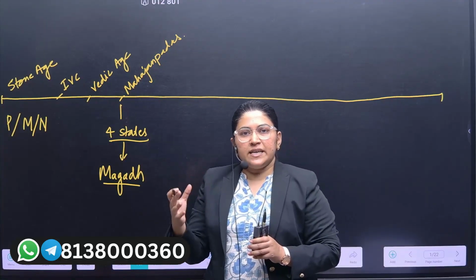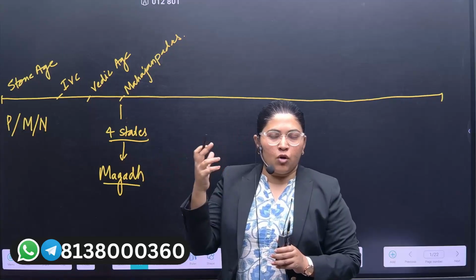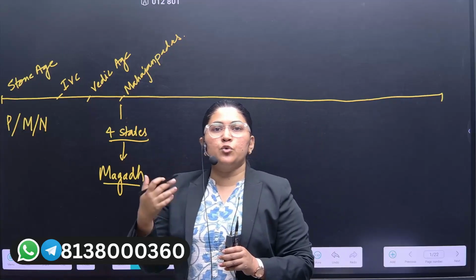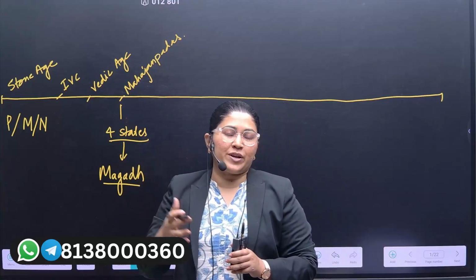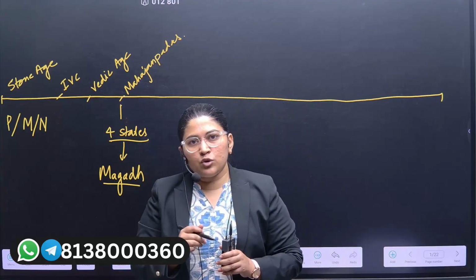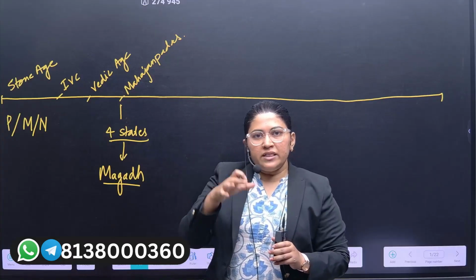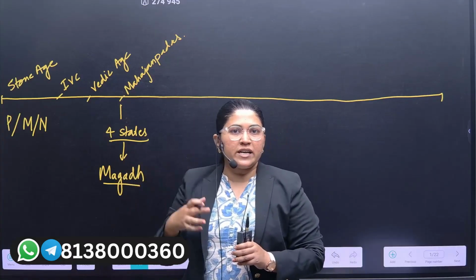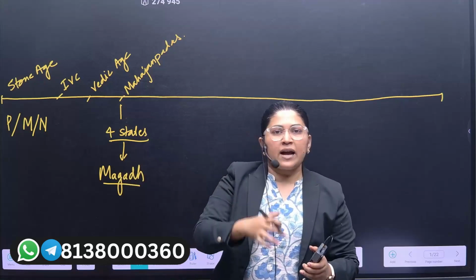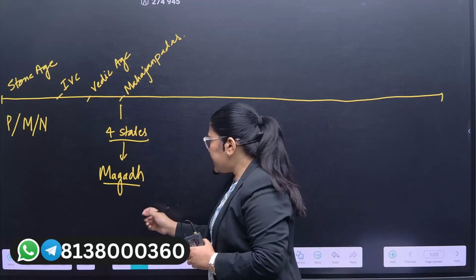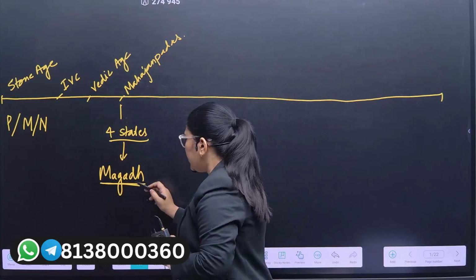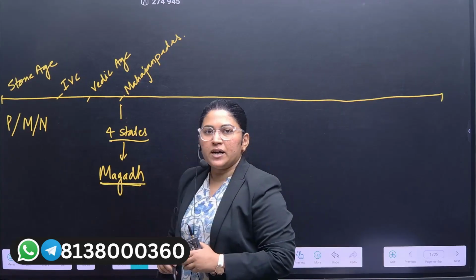We saw the significance of the Haryanka dynasty and why the rulers were called entrepreneur rulers. We also saw how the Nanda dynasty perished the Shishunaga dynasty and acquired the throne. Then came the Mauryan dynasty, which constitutes the zenith period of the Magadha Empire.